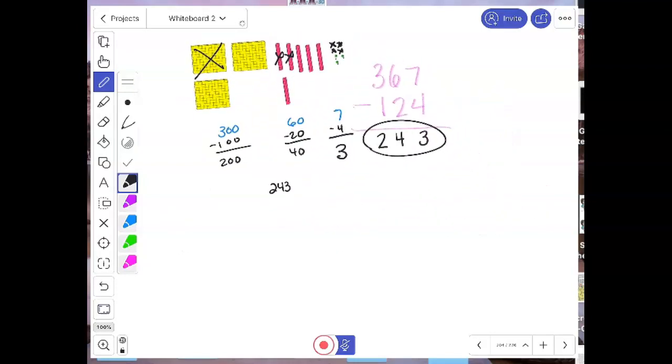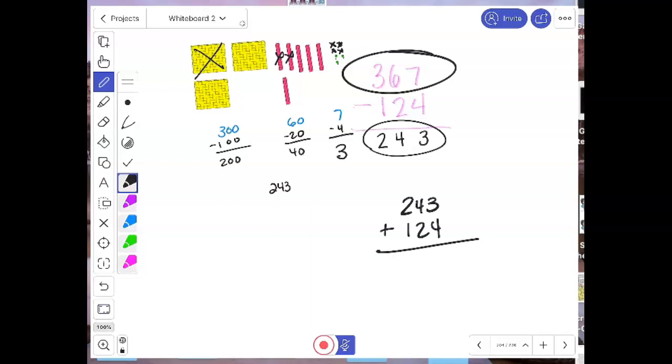One way to check our work when we subtract is to add. So I could take my 243 that I just got and add it to 124, and I should get this number if I'm correct. 3 plus 4 is 7, 4 plus 2 is 6, 2 plus 1 is 3. So they match. So 243 is my answer. I checked it, it's right. So I've done it with blocks, and I've done the standard algorithm.